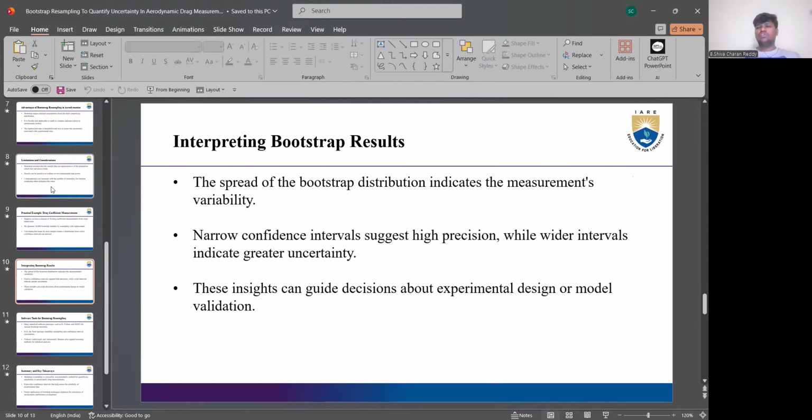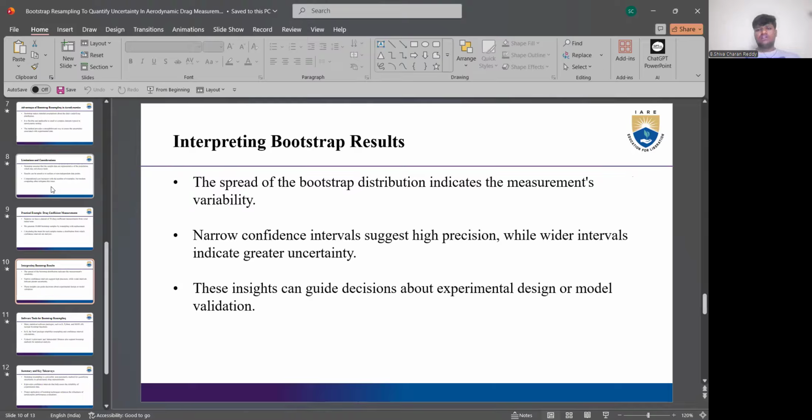Coming to interpreting bootstrap results, the spread of the bootstrap distribution indicates the measurement's variability. Narrow confidence intervals suggest high precision, while wider intervals indicate greater uncertainty. These insights can guide decisions about experimental validation, design or model validation. So the spread, like how these bootstrap resamples are distributed, indicates the measurement's variability, how variable they are.